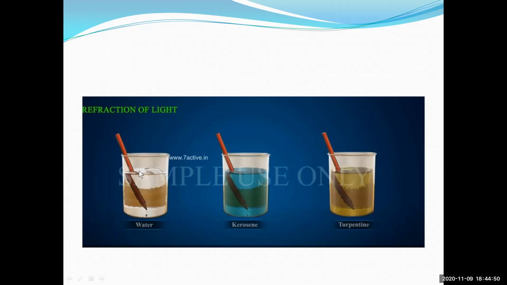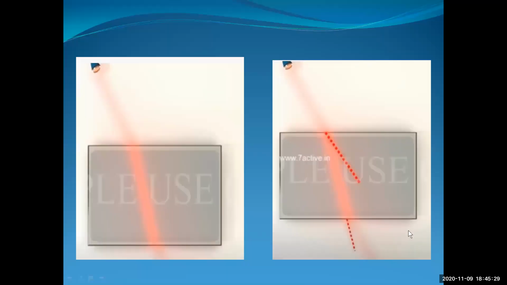So we conclude that the refraction of the light is the bending of the light. It is nothing but the bending of the light. What do you mean by the refraction? It is the bending of the light. Therefore, we see that the pencil is bent like this. Okay, students. Right. So the refraction is different for the different media. Therefore, we'll see the bent portion differently in the other solvents. Isn't it, students? Right.